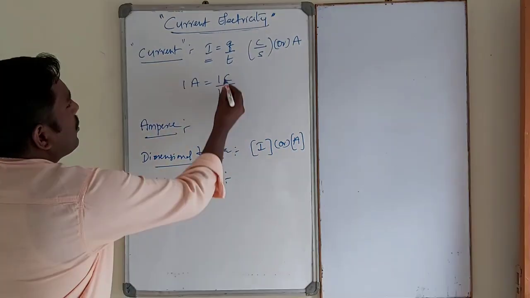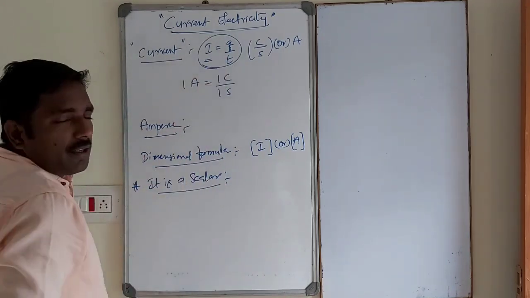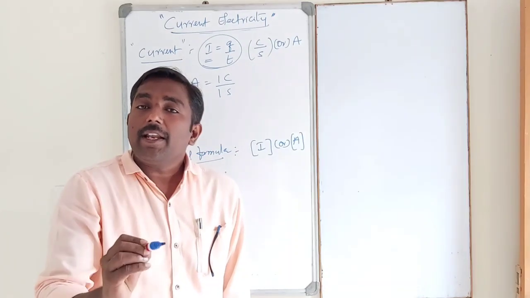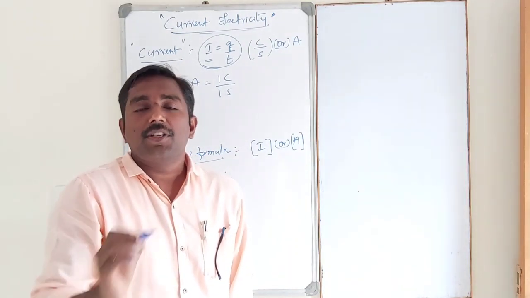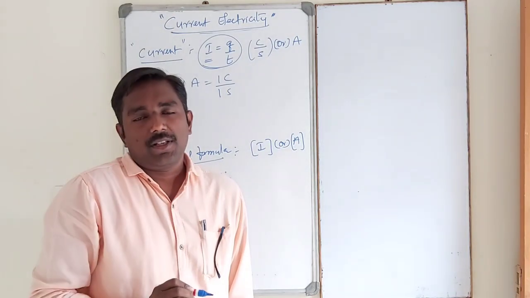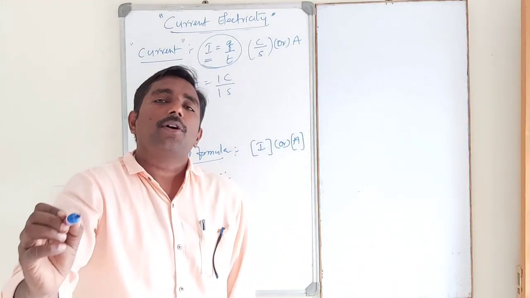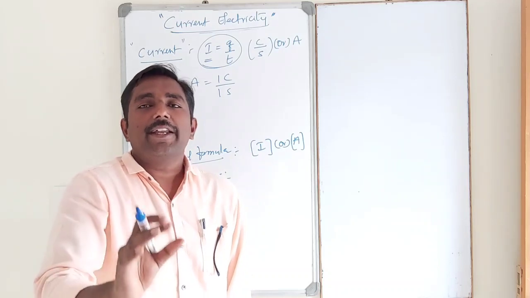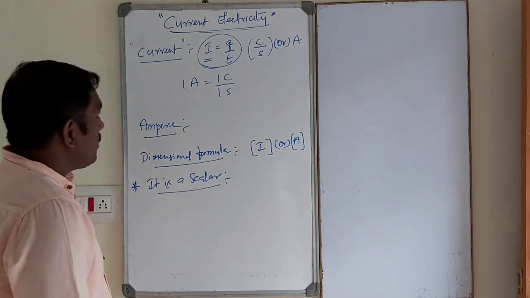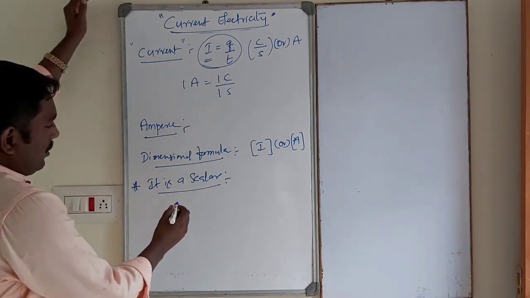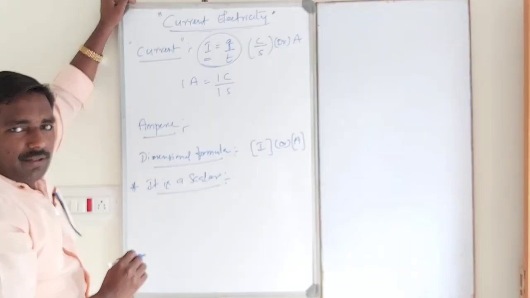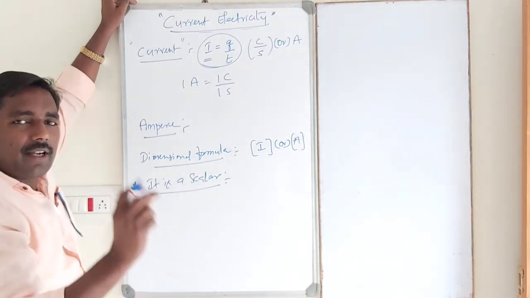It has magnitude like this. And what is the direction of electric current? Conventionally, the direction of flow of positive charges indicates the direction of electric current.